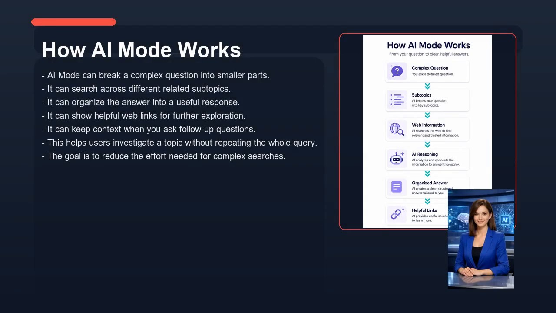Now let's look at how AI mode works. AI mode can break a complex question into smaller parts. It can search across different related subtopics. It can organize the answer into a useful response. It can show helpful web links for further exploration. It can keep context when you ask follow-up questions. This helps users investigate a topic without repeating the whole query. The goal is to reduce the effort needed for complex searches.